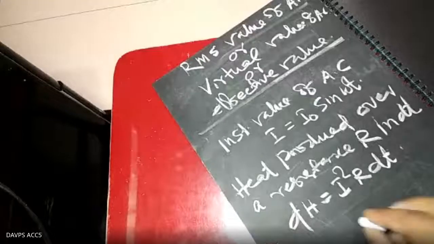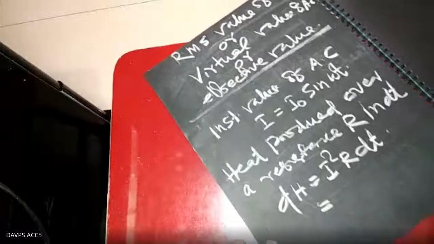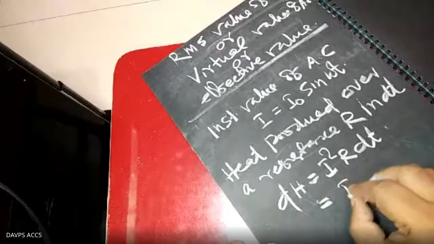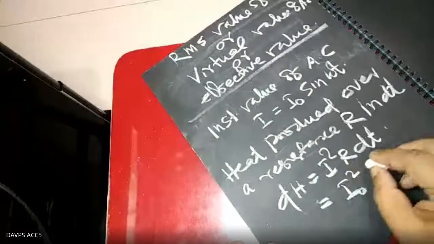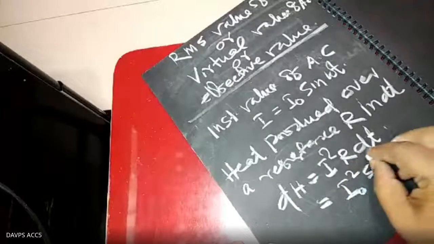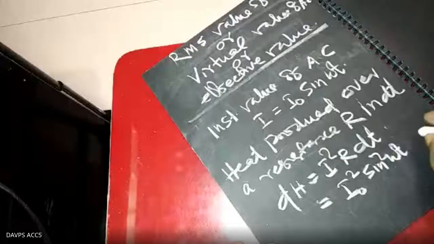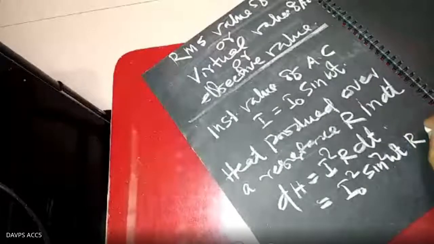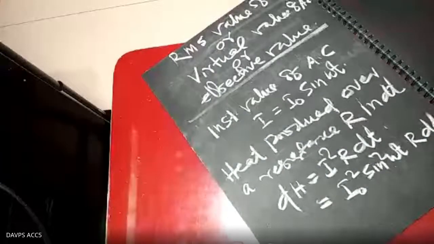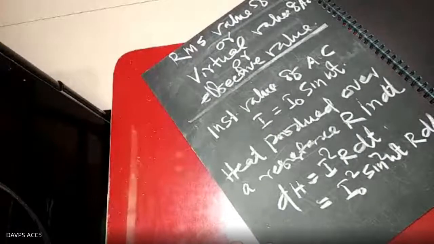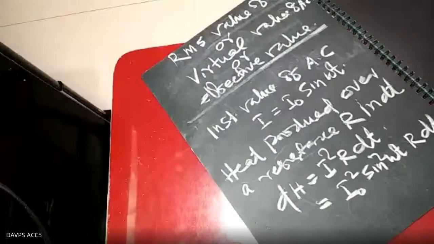And I square equals I naught square sine square omega t, so dH equals I naught square sine square omega t R dt.